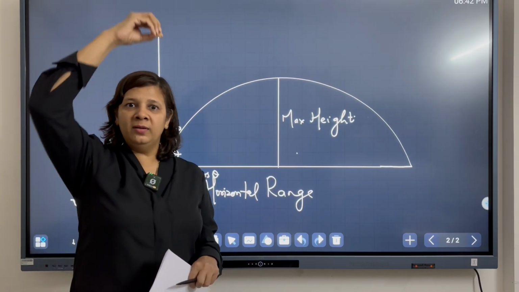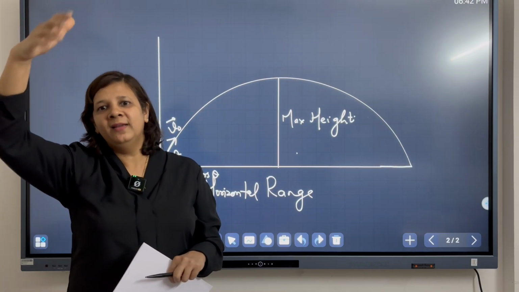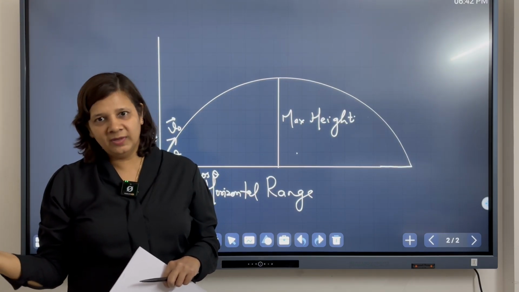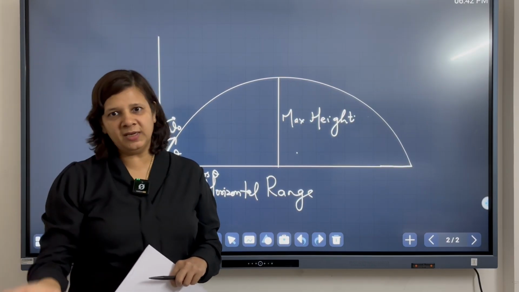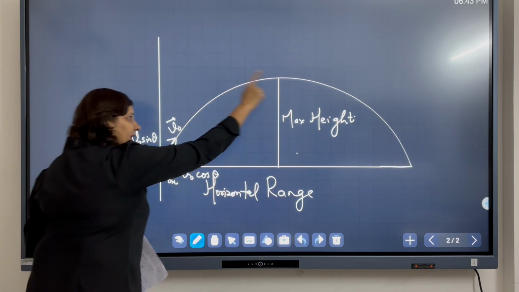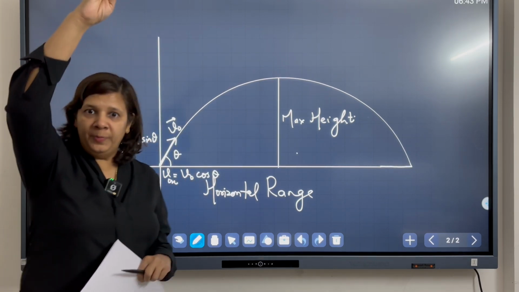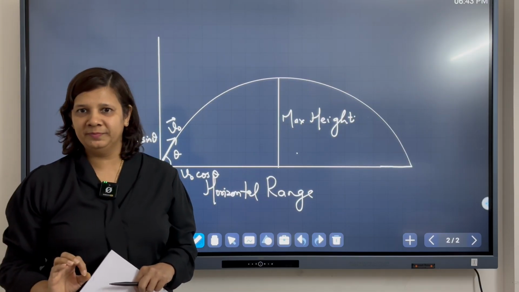And when the ball comes down again, the vertical component will start increasing, in the downward direction, right? And in the same time, while the ball is going up and coming down, the horizontal component remains the same.